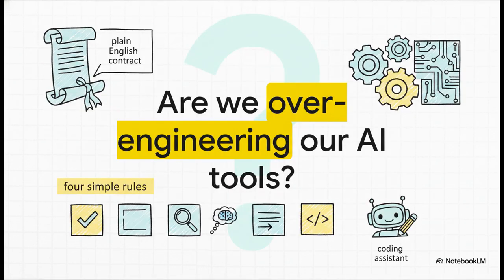Which leaves us with something incredibly important to think about. Are we totally over-engineering our AI tools when a plain English contract actually works better? I'd love for you to really rethink your approach to AI tooling today. Try dropping these 4 simple rules into your own project and just watch how the AI's behavior shifts.